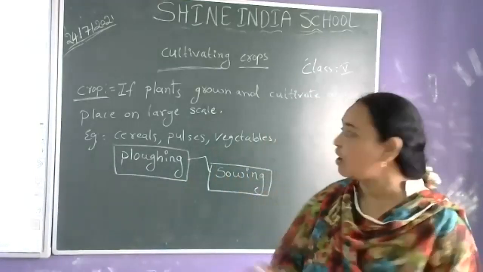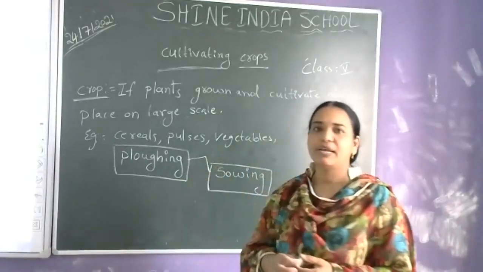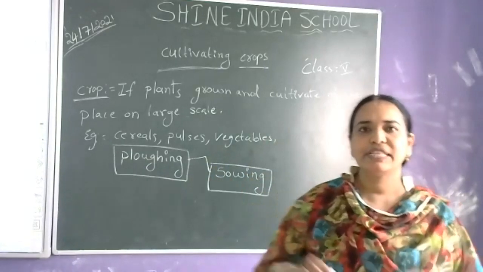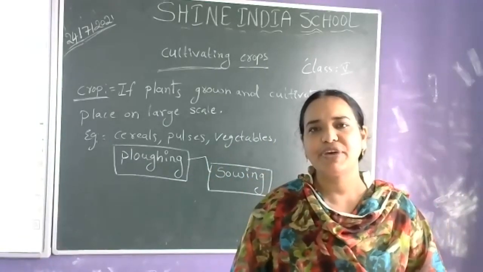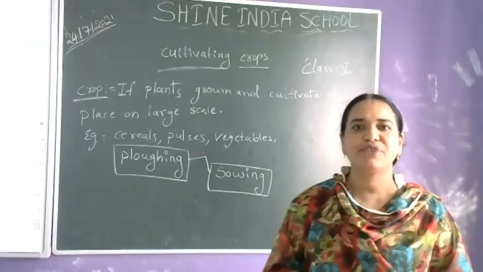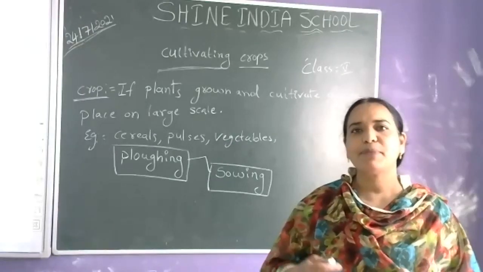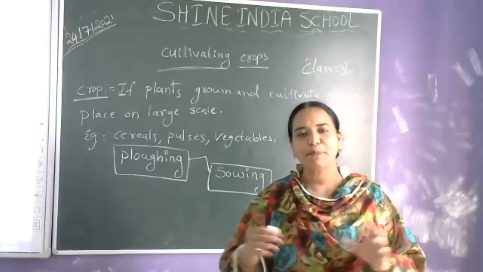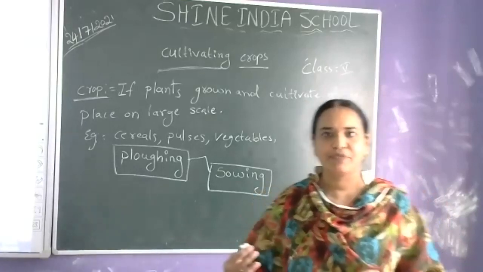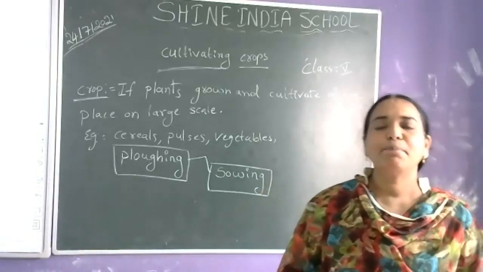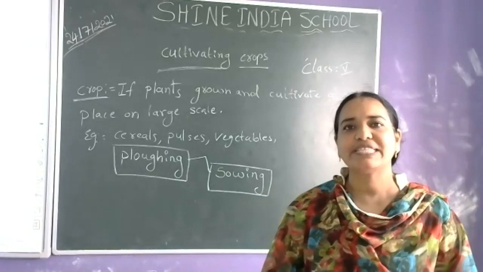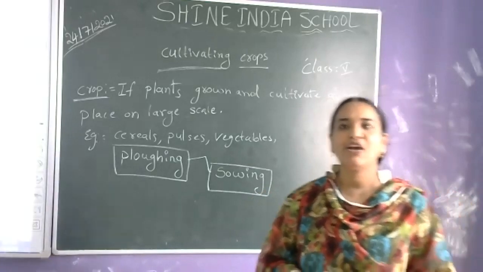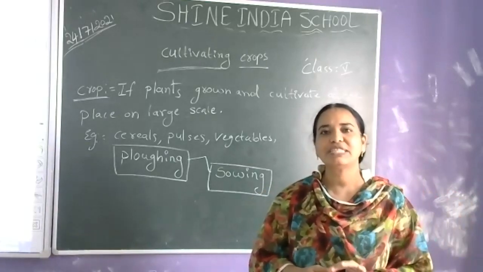Sowing is nothing but, after the preparation of the field by the ploughing process, the field is ready for the next method. The first method is ploughing. The farmer ploughs the field. It prepares the field for sowing. So what is sowing? Planting of seeds or seedlings.